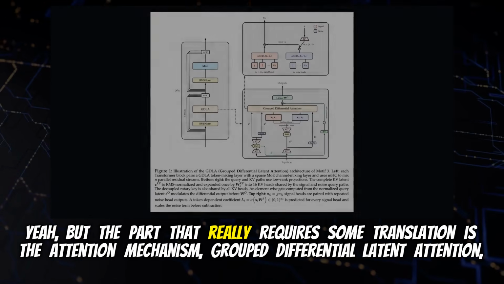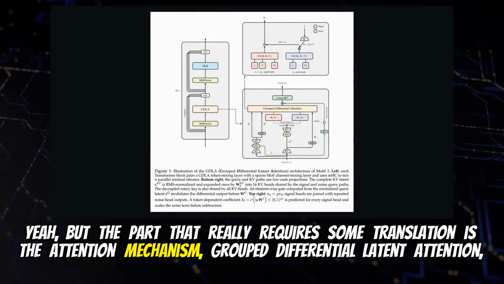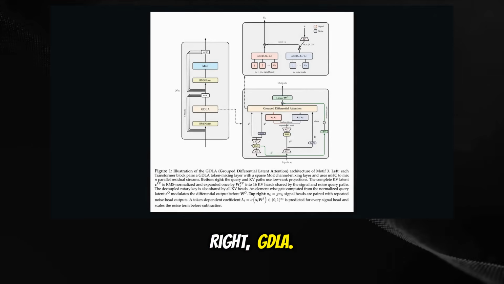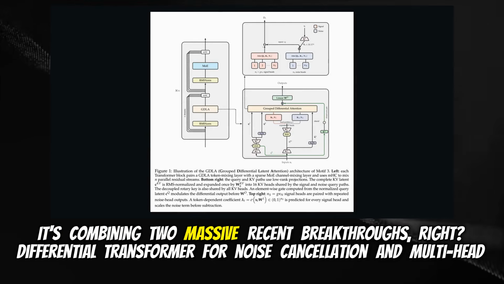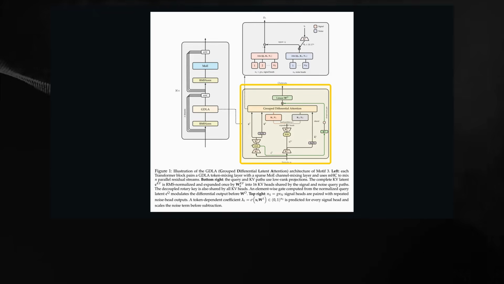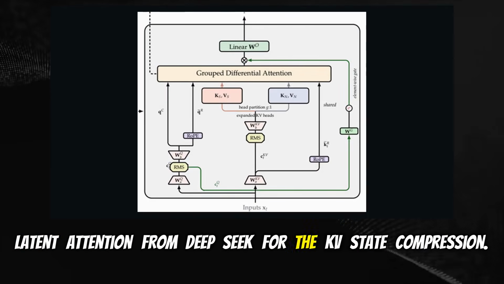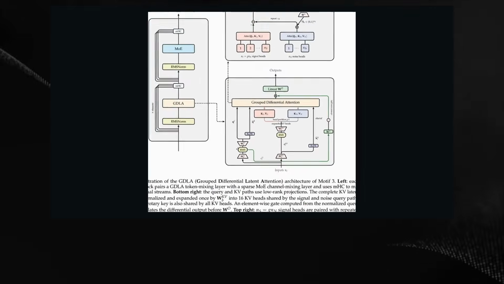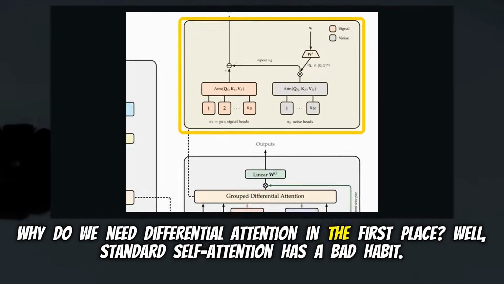Yeah, but the part that really requires some translation is the attention mechanism. Grouped Differential Latent Attention, GDLA. Right, GDLA. It's combining 2 massive recent breakthroughs, right? Differential transformer for noise cancellation and multi-head latent attention from DeepSeek for the KV state compression. But let's break down the why here. Why do we need differential attention in the first place?